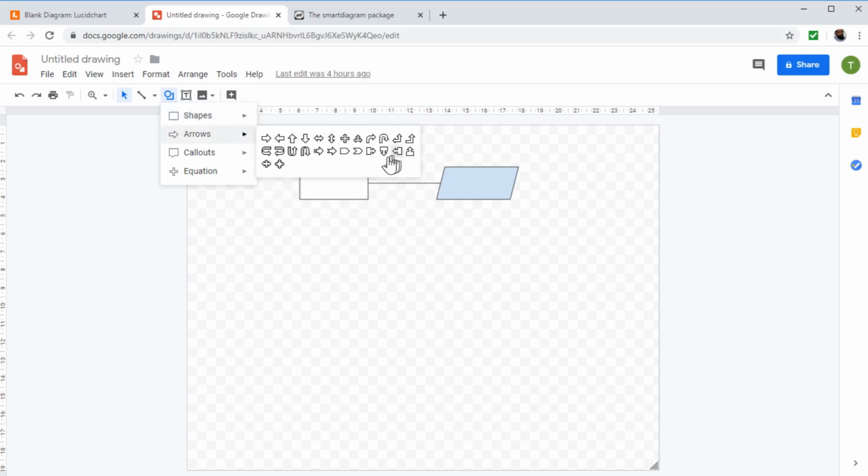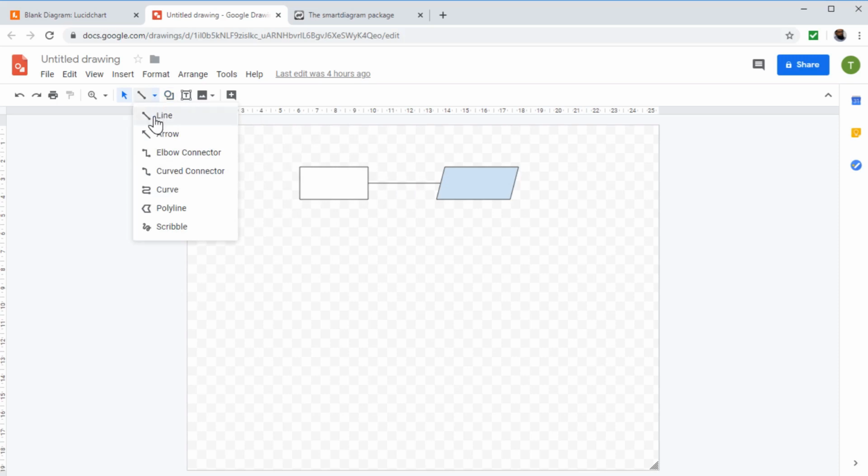Some arrow types are also available. Similarly, callouts, some mathematical symbols, and to connect these you have a lot of connectors also in your Google Drawing: line, arrows, elbow connector, curved connector and so on. So you can easily draw your flow diagrams and flowcharts by using Google Drawing.